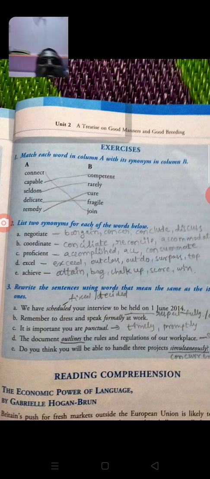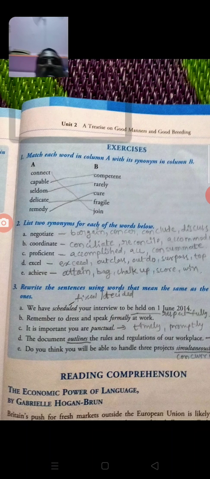Capable means competent. He is a competent student when you are preparing for competitive examinations. Seldom, rarely. Delicate, fragile. Remedy, cure. Remedy is like remedial classes, meaning curable classes for the student. Curable means you want to pass out from the backlogs. That is the easy way of answering in this way.